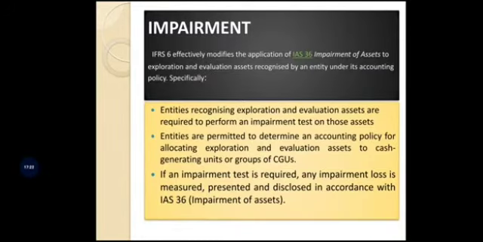Okay, in this slide we are going to discuss how IFRS 6 considers the impairment of assets. So IFRS 6 effectively modifies the application of International Accounting Standard 36. So what is International Accounting Standard 36? It is related to impairment of assets only. That is to exploration and evaluation assets recognized by an entity under its accounting policy.